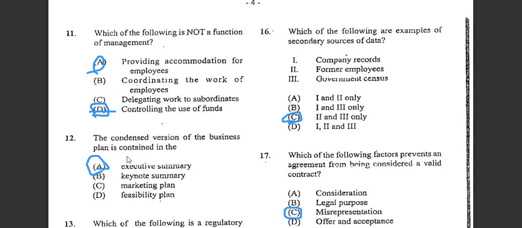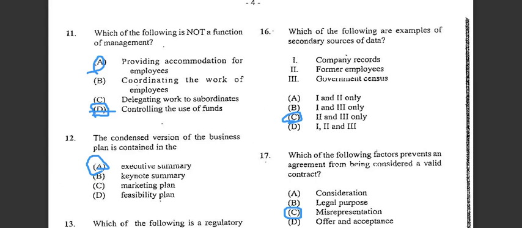Alright. So we're just going to move along to number 12. You're seeing it says the condensed version of the business plan is contained in. So we are talking about the condensed. A condensed version, guys, would be a clear version, I would say a clear plan. It's a plan that we can see would be for future reference of the business. So therefore it would be an executive summary. Alright, so we're talking about the executive summary.